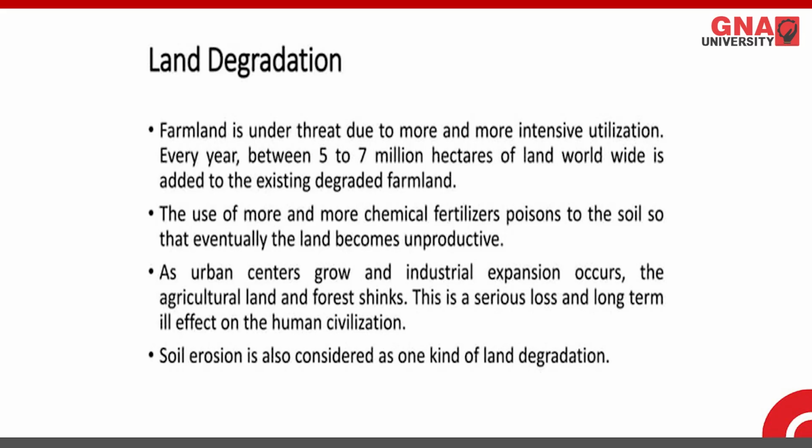Soil erosion is also considered a kind of land degradation, because if the first layer of the soil is removed, it will definitely impact agriculture. So with this, we have finished land resources, their importance, types, and the reasons for land degradation.